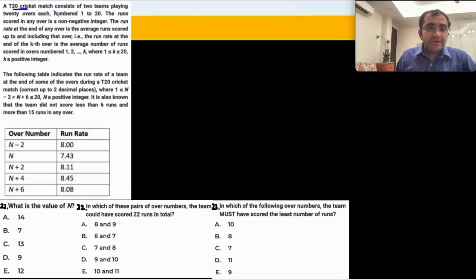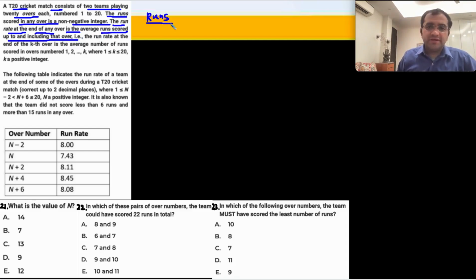So a T20 cricket match consists of two teams playing 20 overs each. The run scored in any over is a non-negative integer. The run rate, now they are defining a term, at the end of any over is the average runs scored up to and including that over.